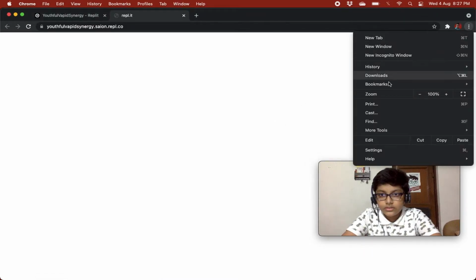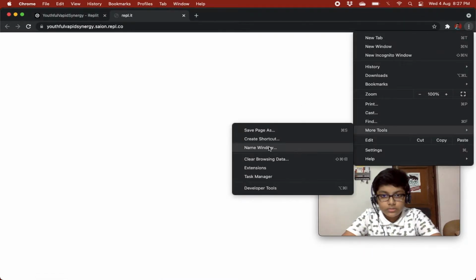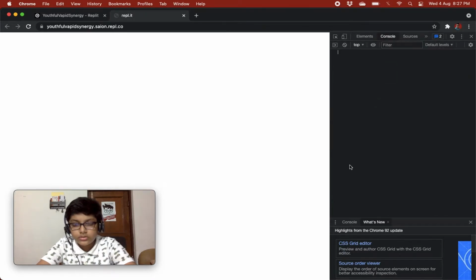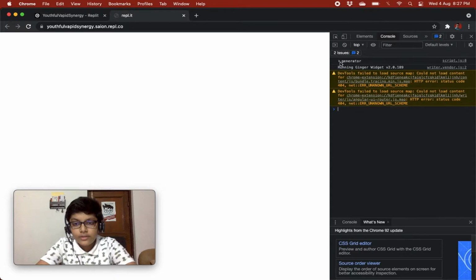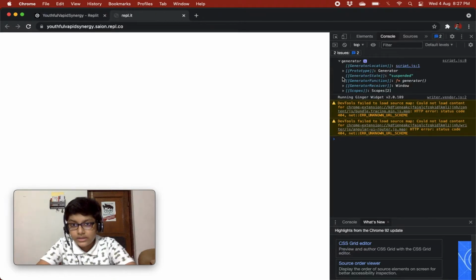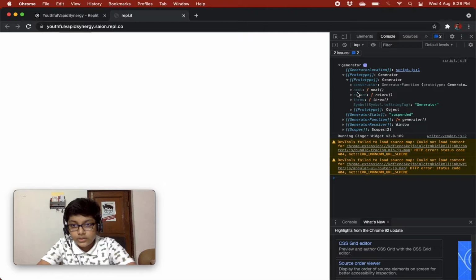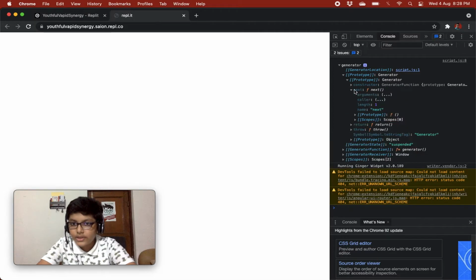So we just reloaded this, and then let's see the console. Okay, so we'll go to console, and here we have the generator object. Let's dive into this, and over here we go in the prototype, and you see there are three functions: next, then return, and then throw.